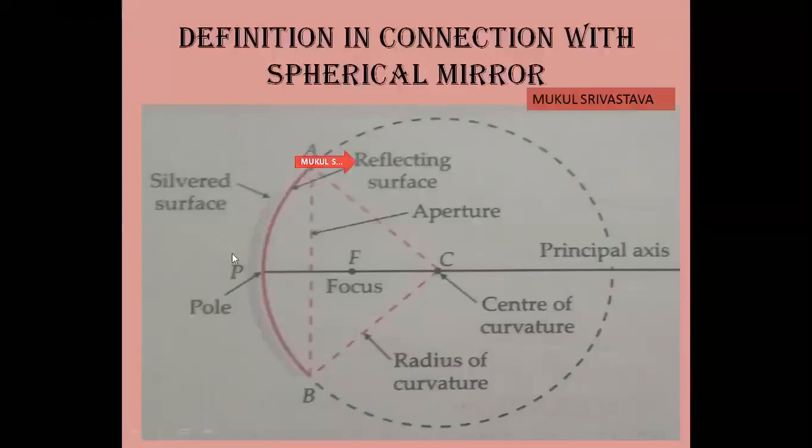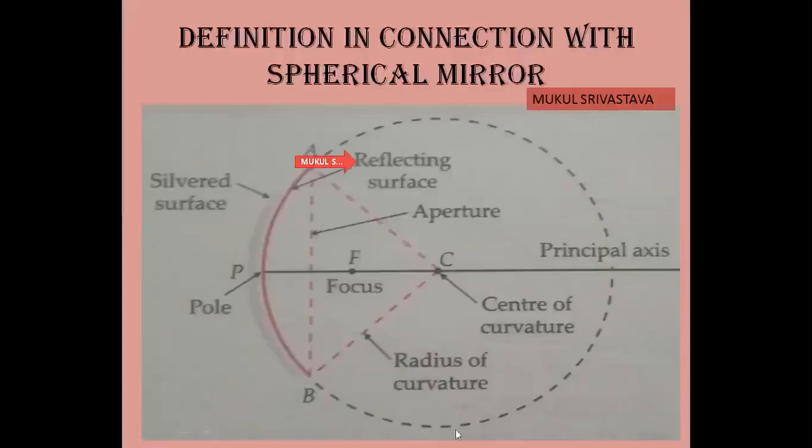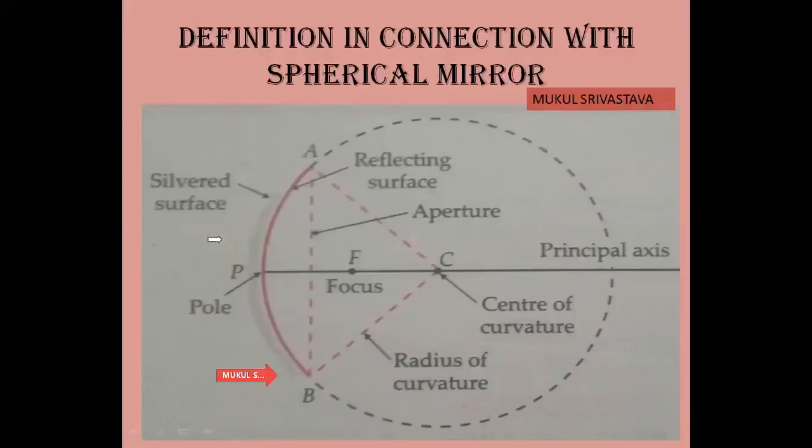Now if you see this APB, that is A, P and B, APB will represent the spherical surface. The outer surface of this spherical surface is silvered, or you can say polished.